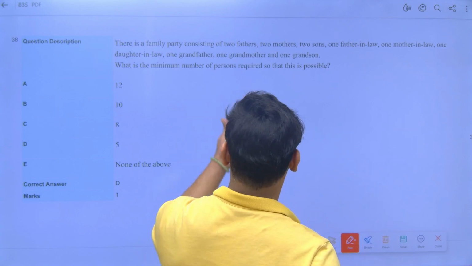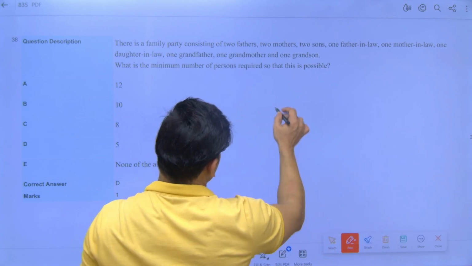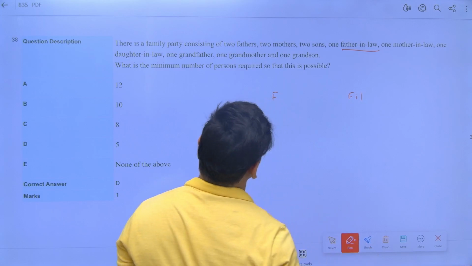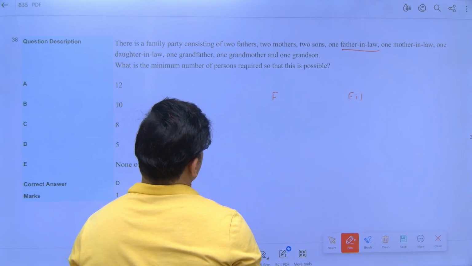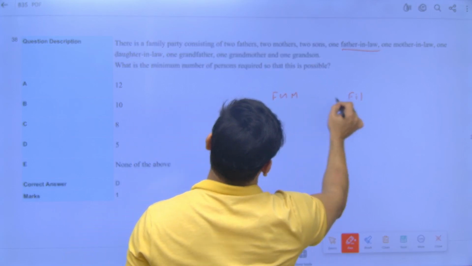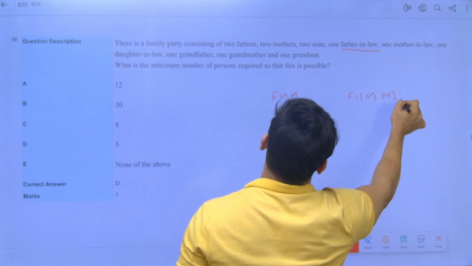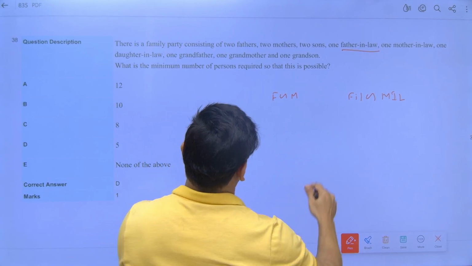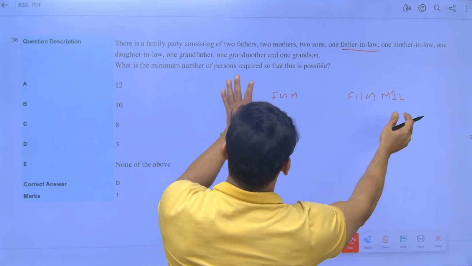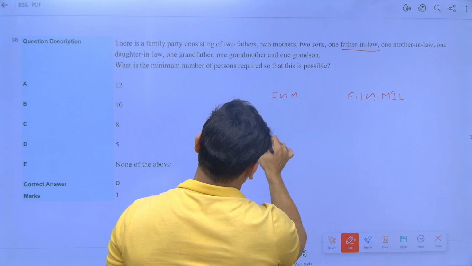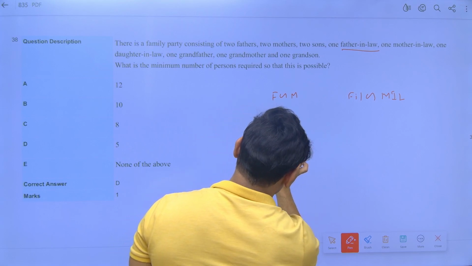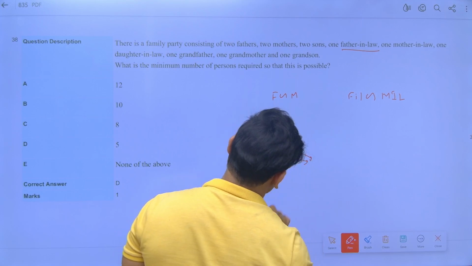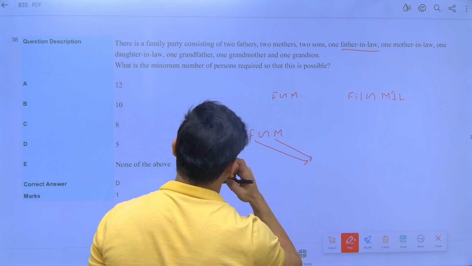So the minimum number of members in the family in this case will be 3. Now here also in the question there are 2 fathers. So 2 fathers can be 1 father and 1 father-in-law, because the question says 1 father-in-law. They say 2 mothers, so father, mother, and mother-in-law. Now there is a possibility that this father and mother, and this mother can be mother-in-law for the person who married into this family, and this father can be father-in-law to that female who got married into this family.